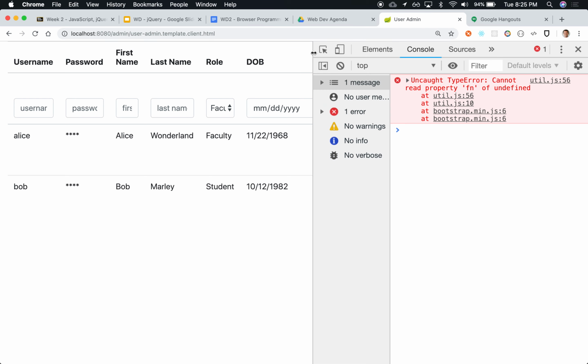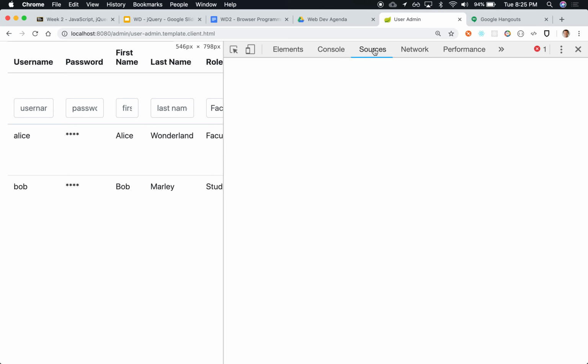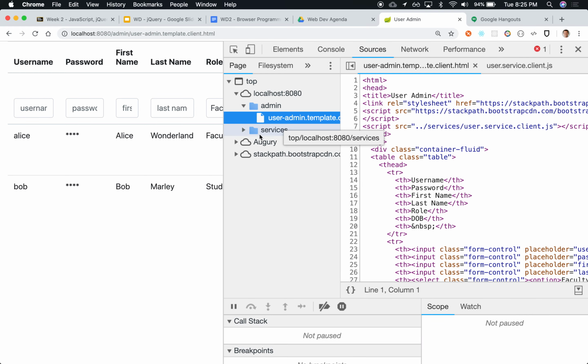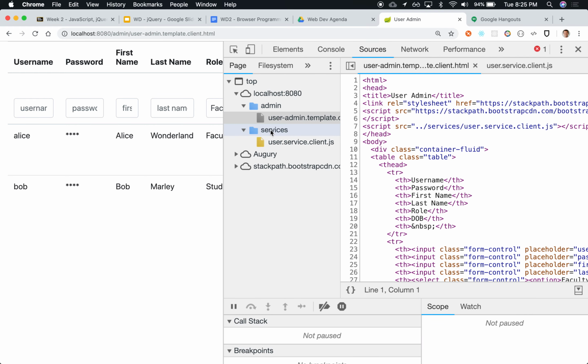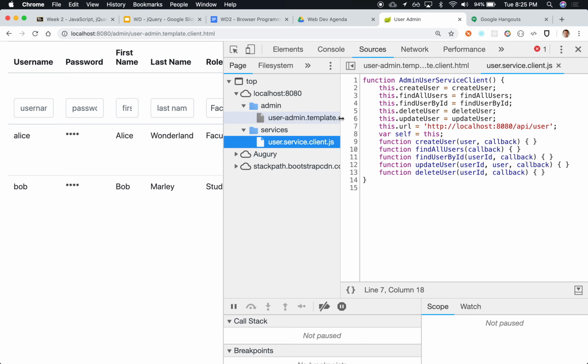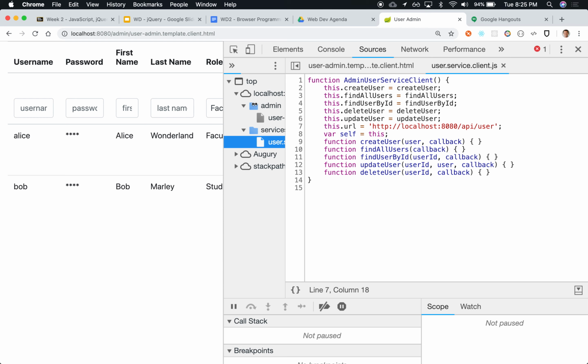Notice that one of the things that we can take a look at here, if you go to sources, we can see all the files that have been loaded, and indeed notice that the services user service client was loaded, and we can see it right here. See that? The browser knows about that file, was able to download it, and has declared it locally internally. Very good.